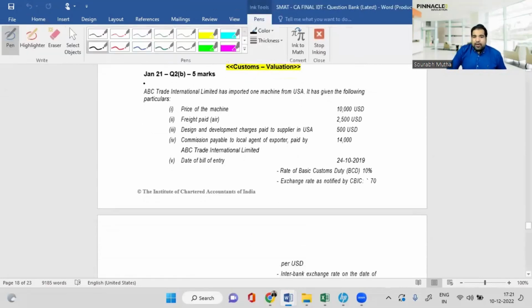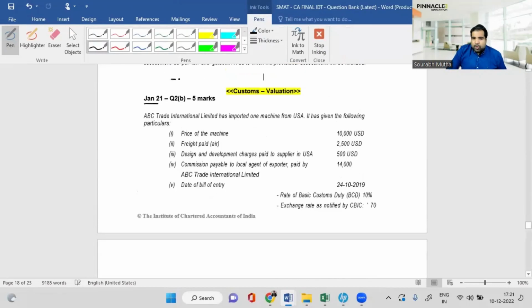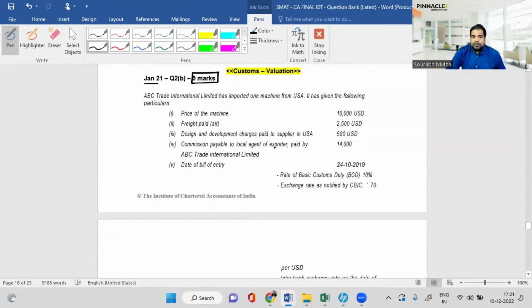This is a Jan 21 question. This is question number 2B, and it is for 5 good marks. Let's see how we can attempt it. ABC Trade International Limited has imported one machine from USA. So instead of importing batteries from China, we're importing a machine from USA, but it's the same concept. It has given the following particulars.